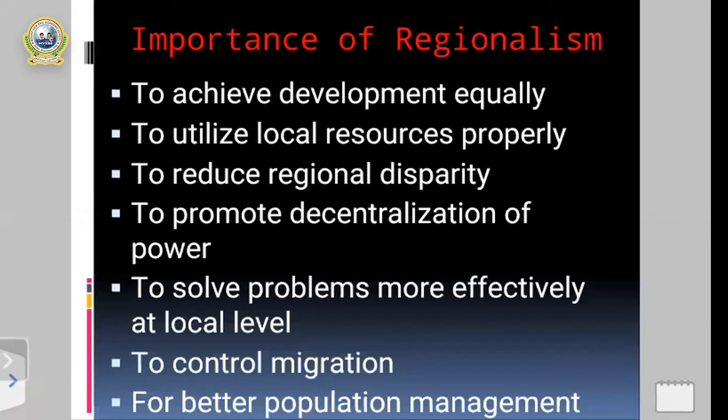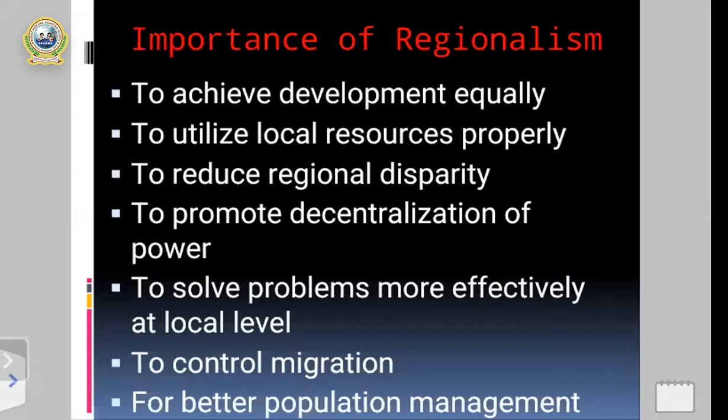After that, the next importance of regionalism is better population management. For this, once again, I want to repeat that we need to control migration. If we control migration, it also helps to manage the population, because migration to a destination, a new place, increases the population. If the population is increased, then it becomes very difficult to manage.